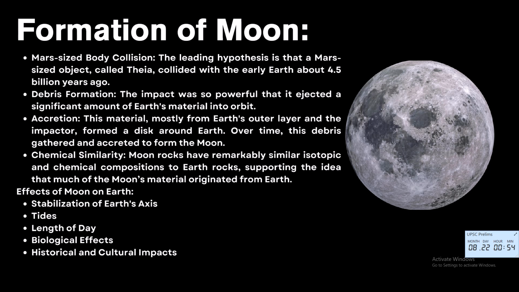The axis stability keeps Earth's tilt at 23.5 degrees, supporting climate and seasons. Gravitational pull raises the ocean tides, which is crucial for marine life, and affects Earth's rotation. Days are getting longer due to tidal slowing. It plays a role in shielding Earth from impacts and shapes biology and culture as well.